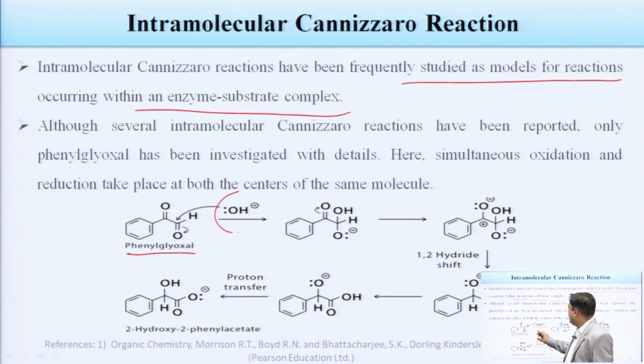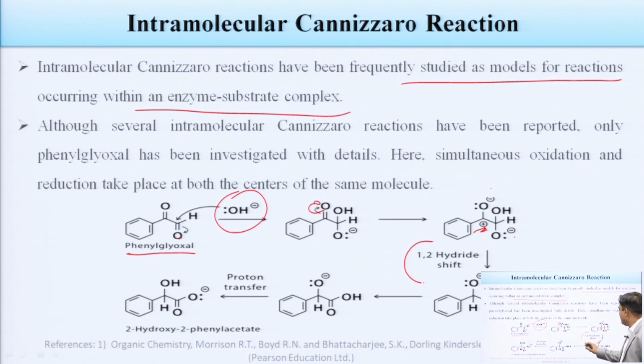Here you can see OH minus is attacking on this, so a negative charge will be generated on this oxygen atom. In the next step, these electrons move towards here, and this carbon becomes positively charged. This oxygen becomes negative, this is positive, and this is already negative. In the next step, this is the important step, a 1,2 hydride shift, meaning H minus is shifted from one carbon to the second carbon. Here H minus will be moved towards this carbon, so this carbon becomes neutralized.